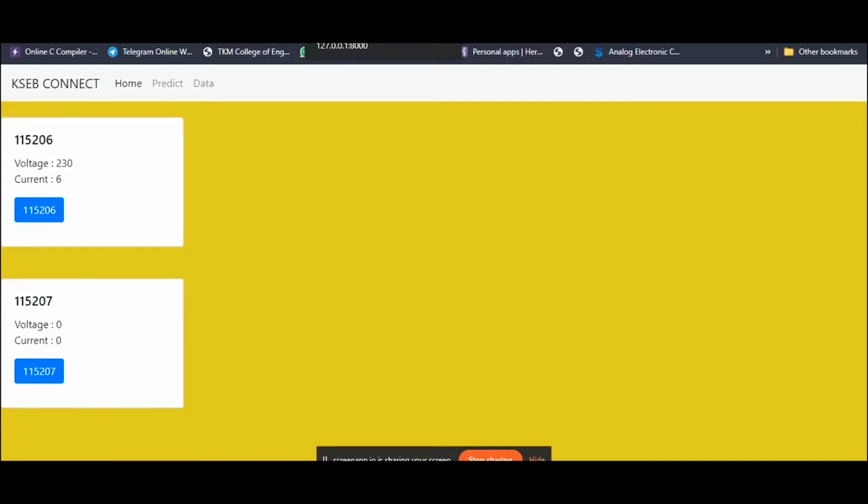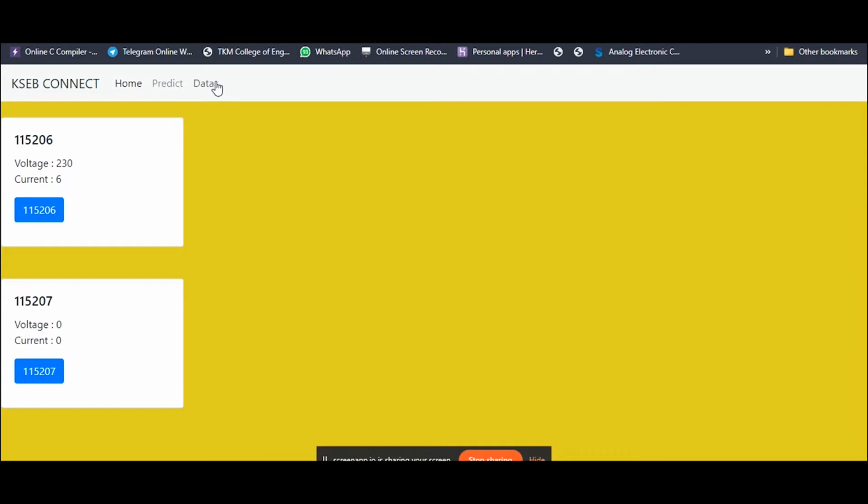Hi, now let's talk about the data analysis after the data is published by the Node MCU to the cloud. This is our website, the KCB Connect. This is the admin website. In here, you can see the data is updated in real time. See, the values are changing as per the Node MCU values. This real time data is only achieved through the hardware we established in the earlier video.